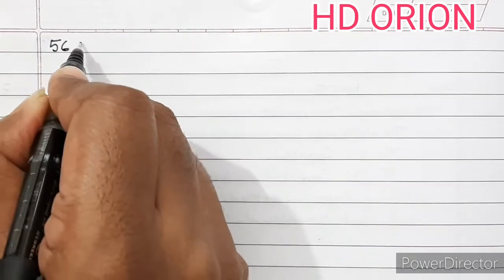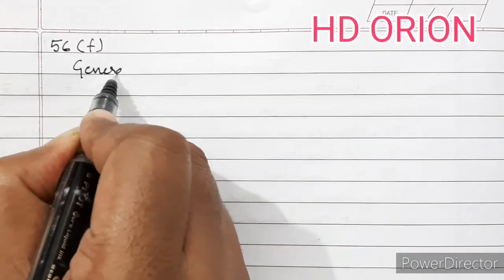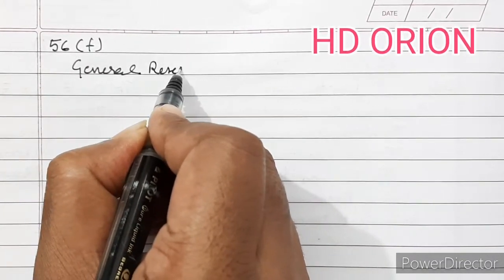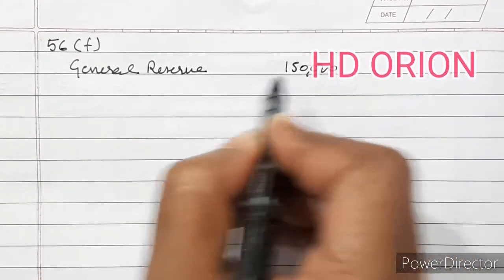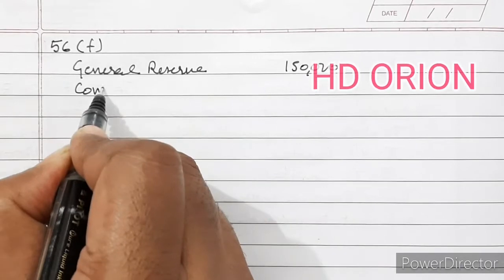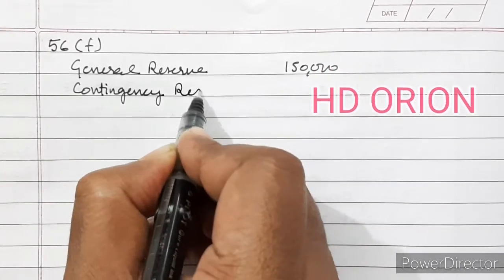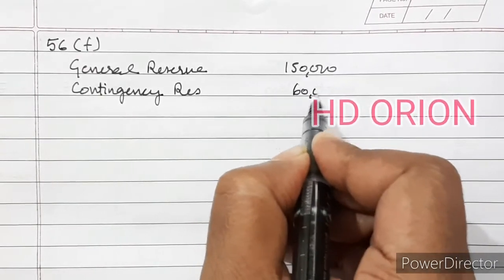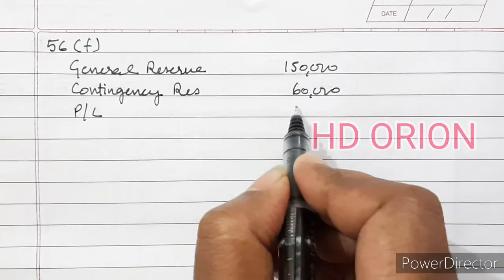So question number 56F. We are having general reserve rupees 1,50,000. Then contingency reserve 60,000. Then profit and loss account 90,000.